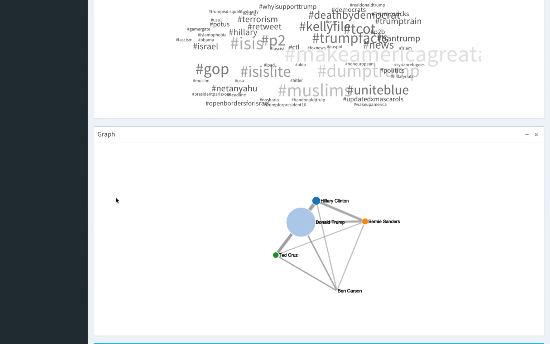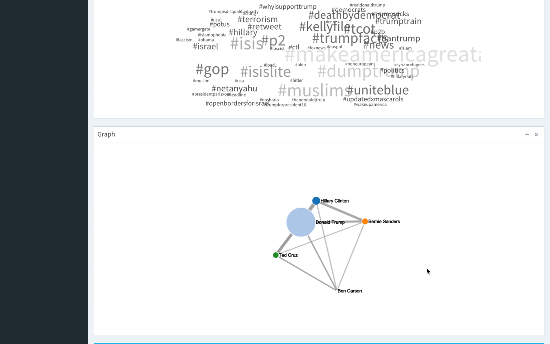Another thing that we implemented was we wanted to find out in tweets about a particular candidate how often other candidates are spoken about. So we visualize this in the form of a graph where two nodes appearing closer together have more co-occurrences in tweets about them. So tweets about Donald Trump have Hillary Clinton referred to very often, so they're located closer together with a higher link width between them. And the size of the nodes corresponds to the number of tweets that we gathered about that particular candidate.